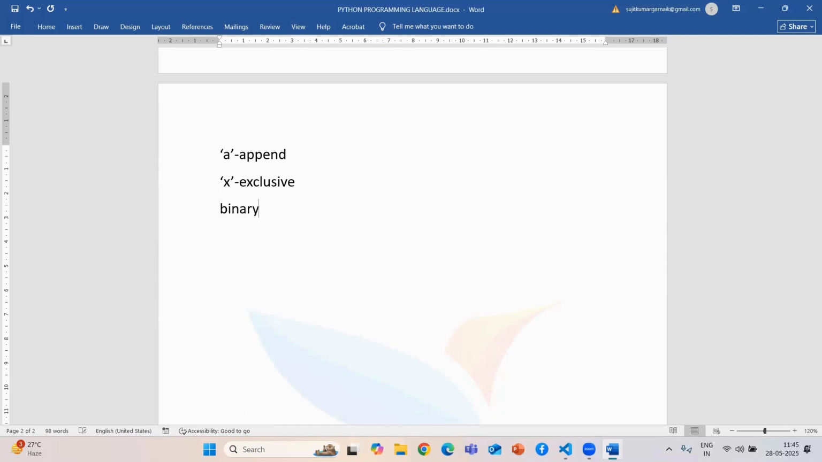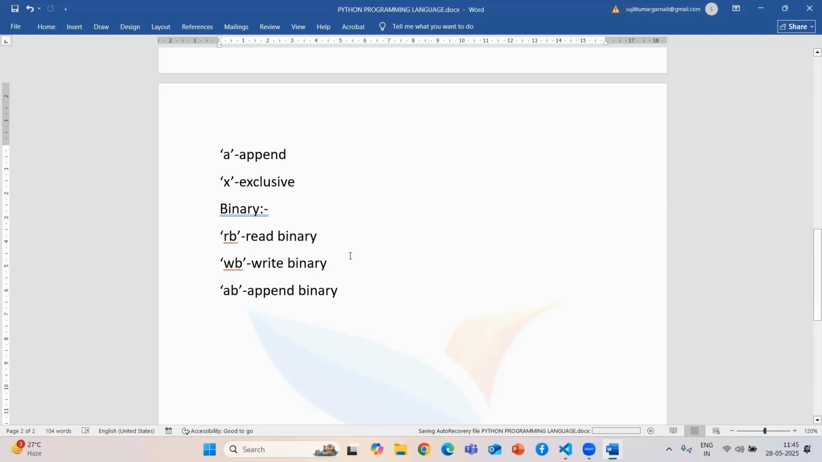The access modes available for binary files are read binary, then we have write binary, then we have append binary. These are the access modes that are available. Now we are going to see each of them, how to open a file, and what happens if the data is present.